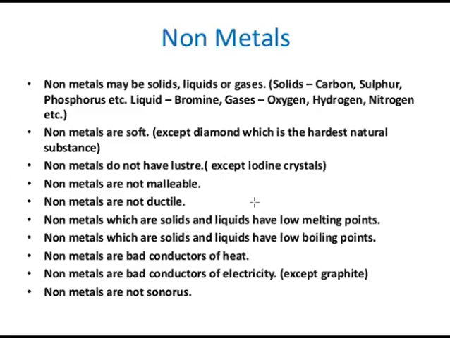And as you can see, these properties are opposite of the properties of metals. Metals are sonorous, non-metals are not sonorous. Metals are conductors of electricity and heat, non-metals are non-conductors of electricity and heat. Metals have high melting and boiling points and non-metals have low melting and boiling points. Metals are malleable and ductile, non-metals are non-malleable and non-ductile. Metals are hard and they have luster, whereas non-metals are soft and they do not have luster.